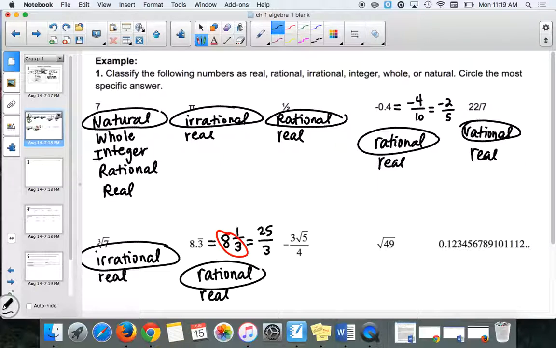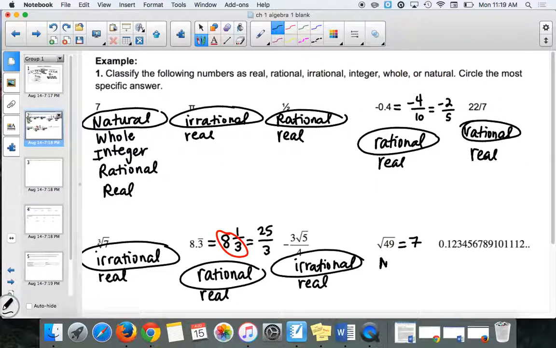All right, next up, this is irrational and real because that's square root of 5, right? How about the square root of 49? What is square root of 49? Oh, it's all of them. Be careful saying all of them because it doesn't include irrational, right?